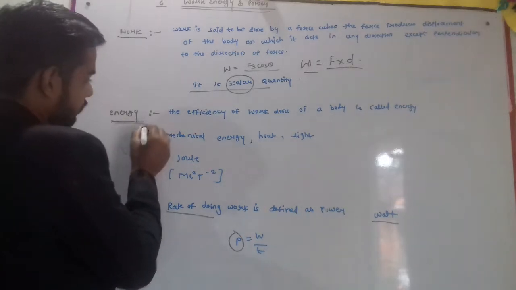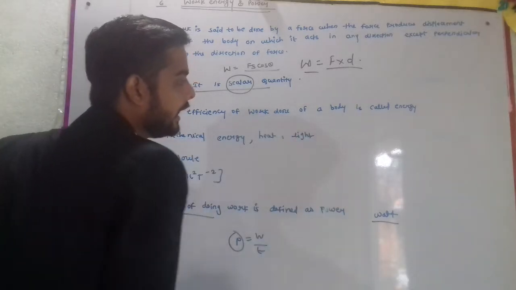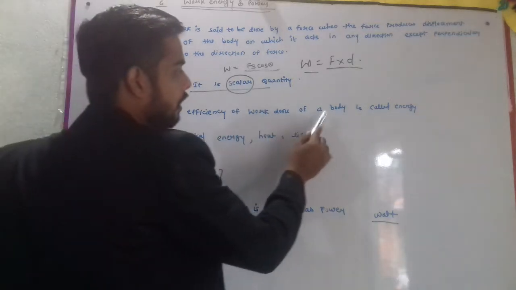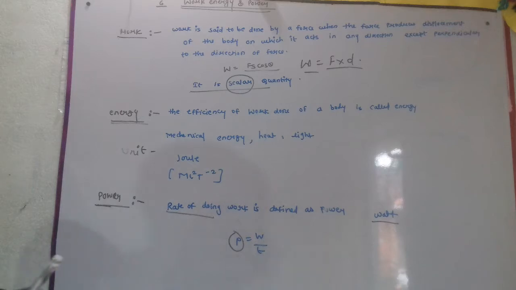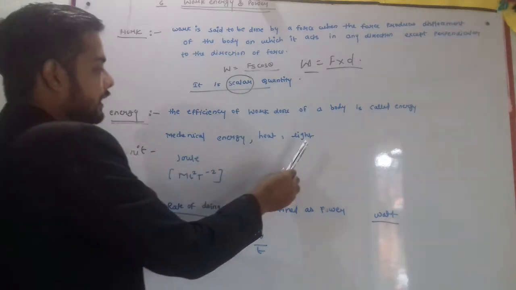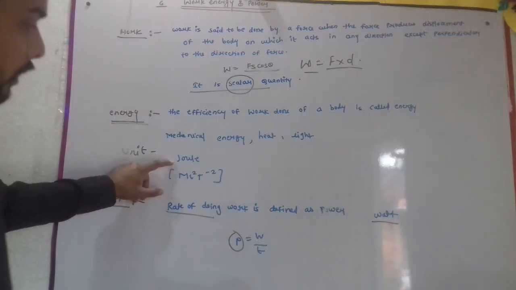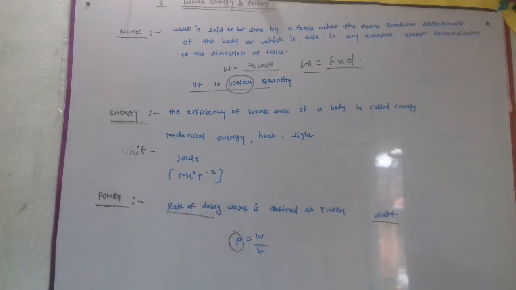Energy. The capacity for work done by a body is called energy. We have many types of energy: first is mechanical energy, then heat energy, light energy. The unit of energy is joule and the dimension formula is ML squared T minus 2.